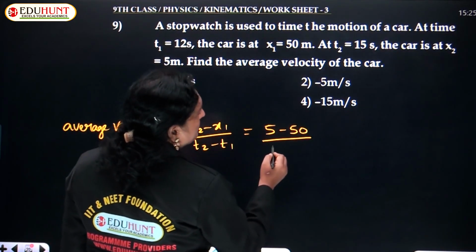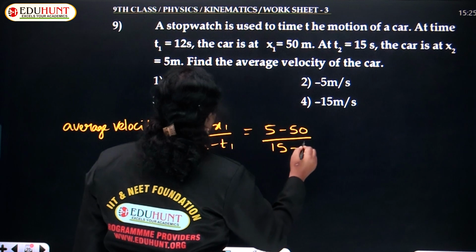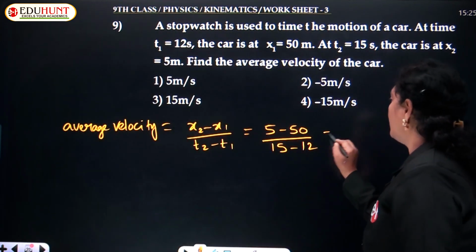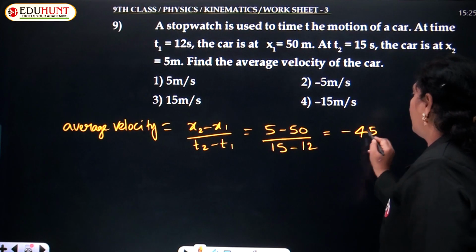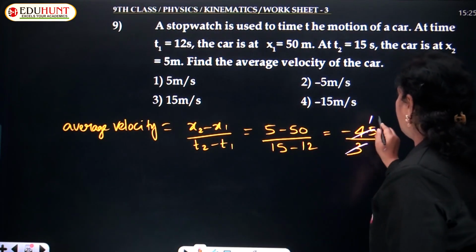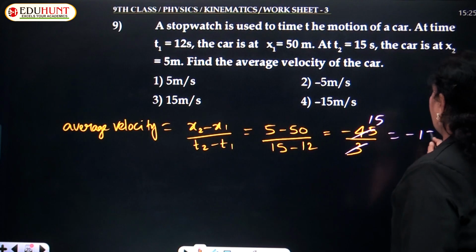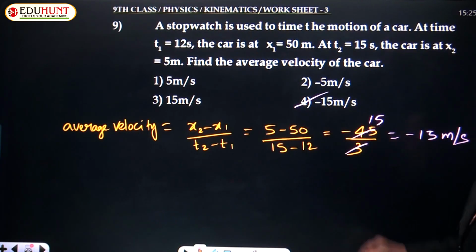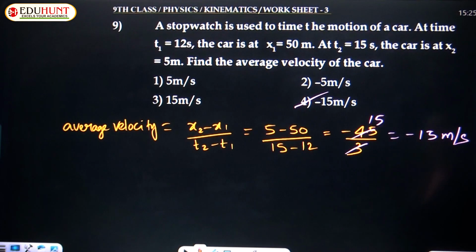T2 is 15 seconds and T1 is 12 seconds. So, simplifying this, we have minus 45 upon 3. Further simplification gives minus 15 meter per second. Therefore, the correct option is option 4.